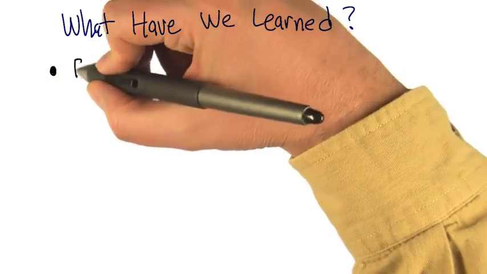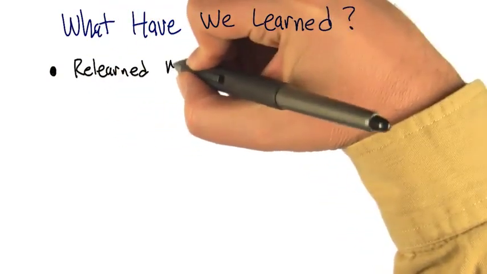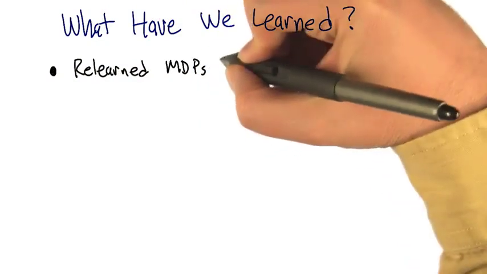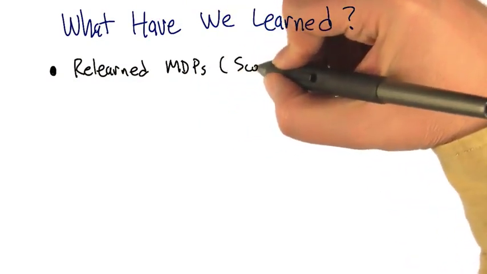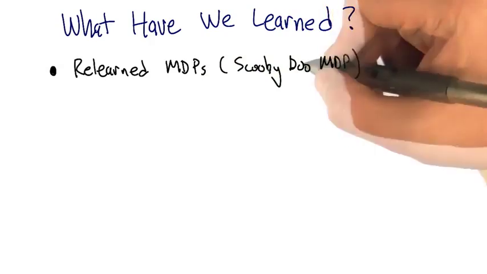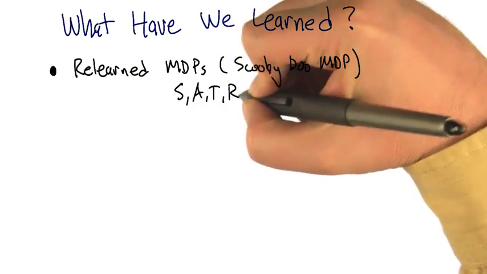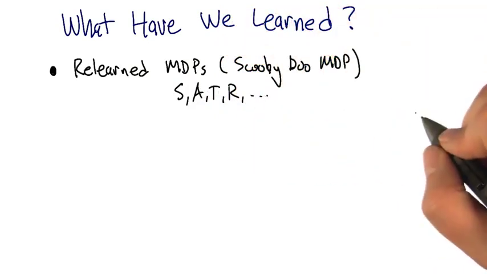So the first thing is we relearned everything that we learned from the MDP lesson before. So we learned all about Scooby Doo MDPs. I don't think that's a kind of MDP. It is now. We should write a paper quick. And so that included things like what are states and transitions and rewards and so forth, right? Right. I think. Anything else?